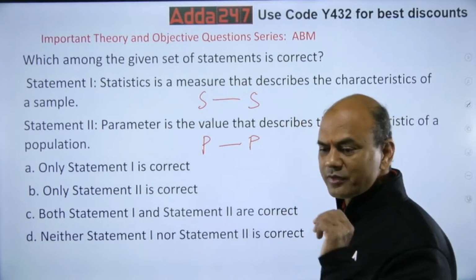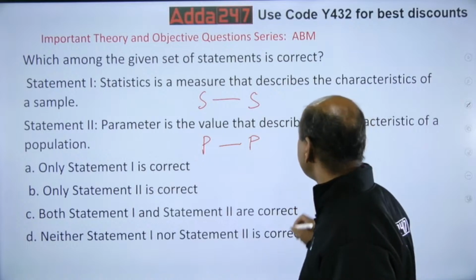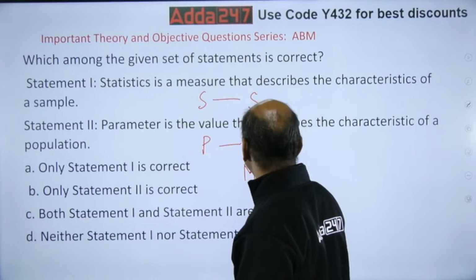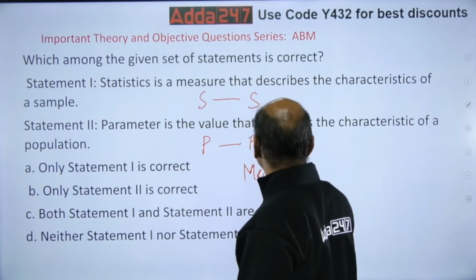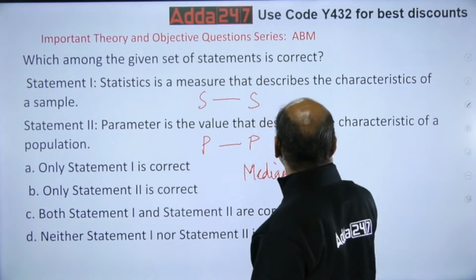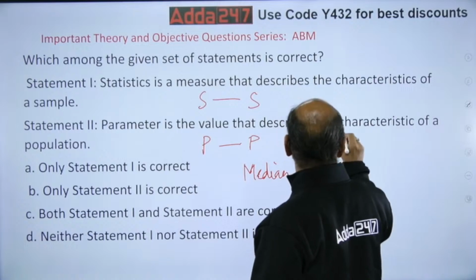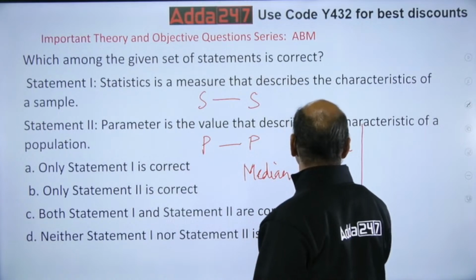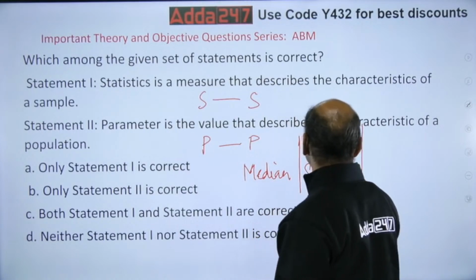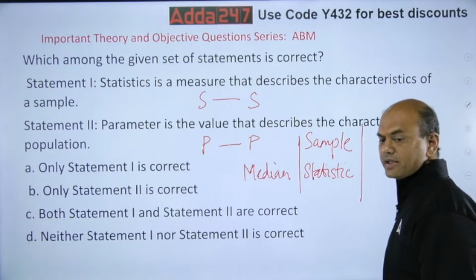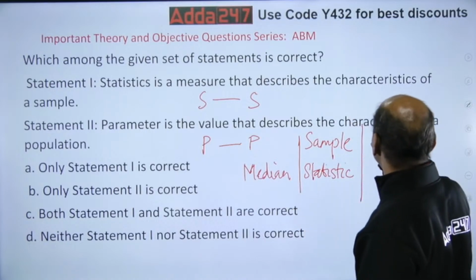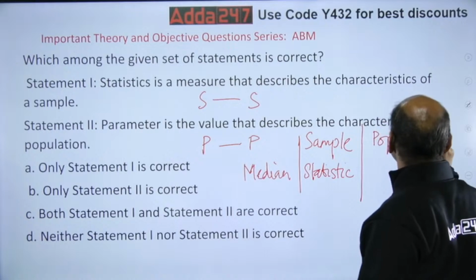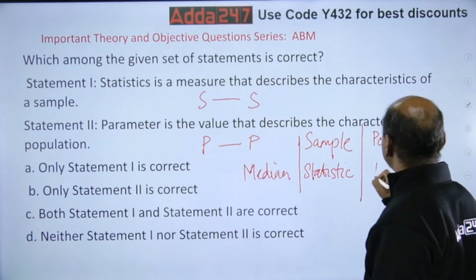Now, what do you mean by this? See here, understand one simple point. Suppose I find out the median. But if I find out the median for a sample, then it is called a statistic. If I find out the same median for the population, then it is called a parameter.